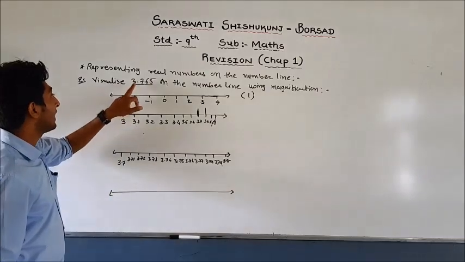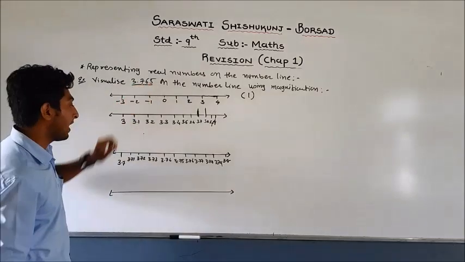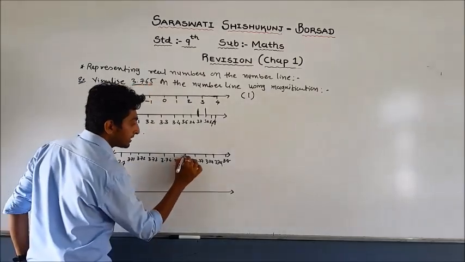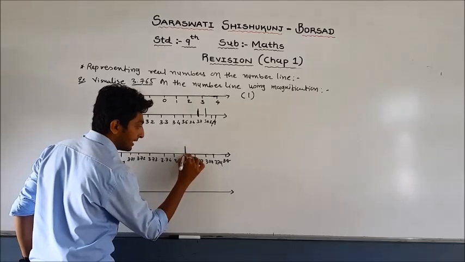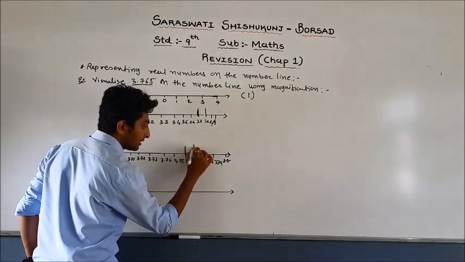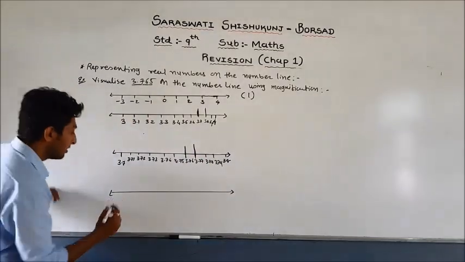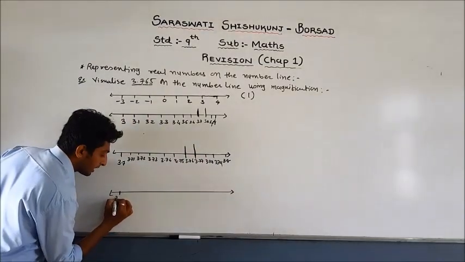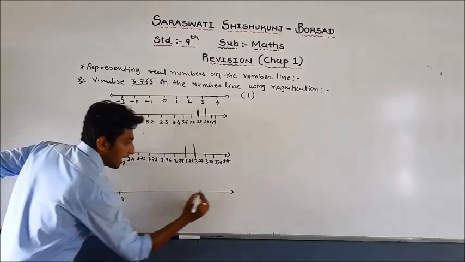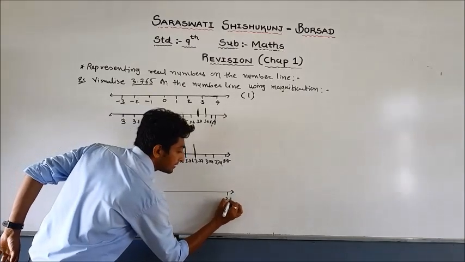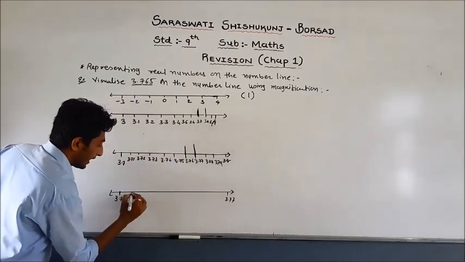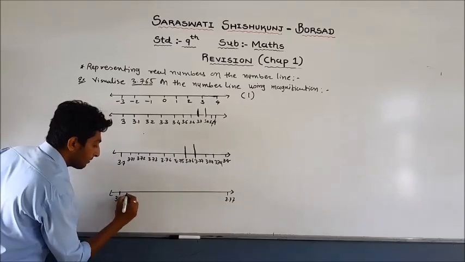Now what you have to find? 3.765. So here we know this number is 3.76 and our number is between 3.76 and 3.77. So once again you have to write 3.76 and 3.77.